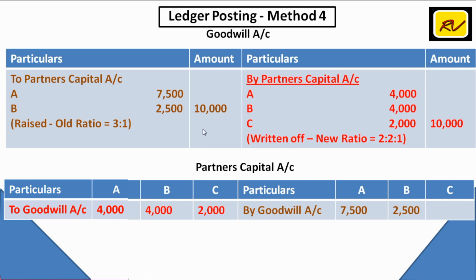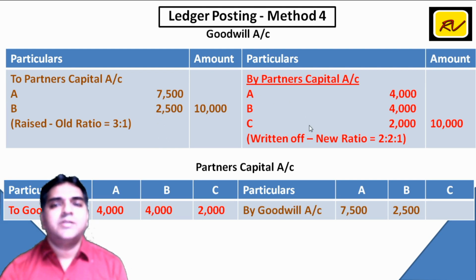The only difference is here there were only two partners, so it was old ratio. यहाँ पे there are all partners, so that is to be written off in new ratio. I have assumed 2:2:1. So 10,000 is divided as 4,000, 4,000 and 2,000. In other words, A has to contribute 4,000, B has to contribute 4,000 and C has to contribute 2,000.